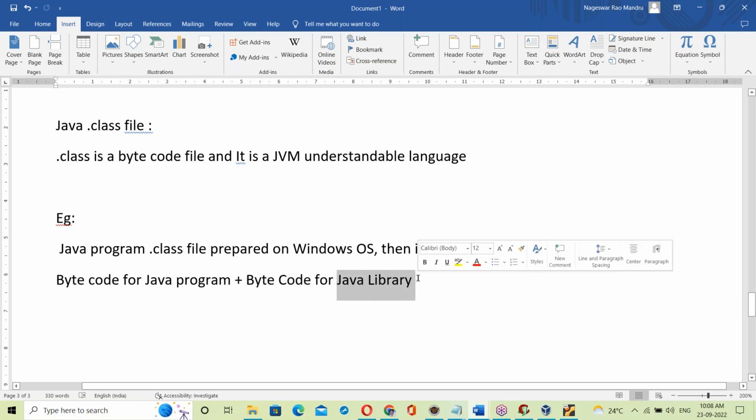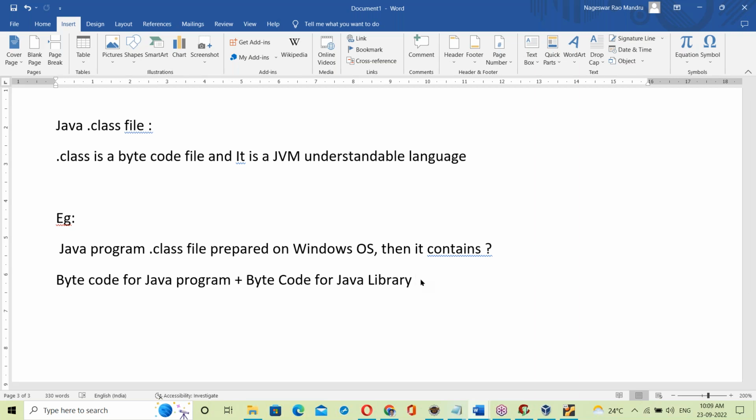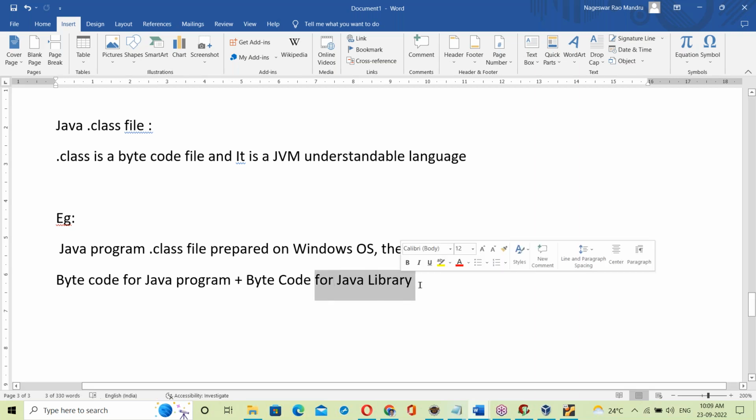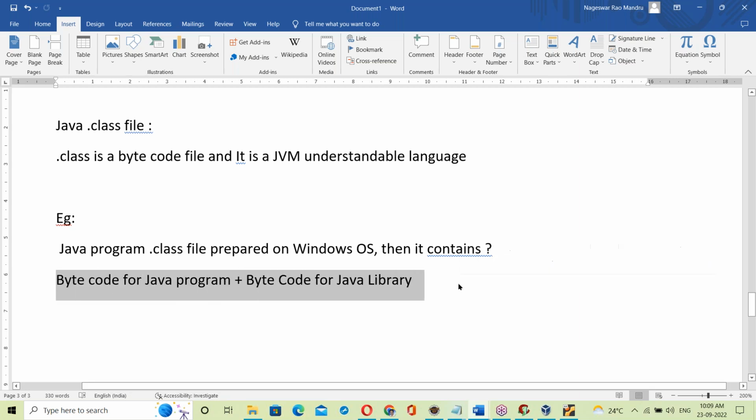So what is a Java library? A Java library is also developed in Java. A C library is developed in C language, a Python library in Python, a C++ library in C++ language. Java library is in Java language only here. That means it's a pure Java program.